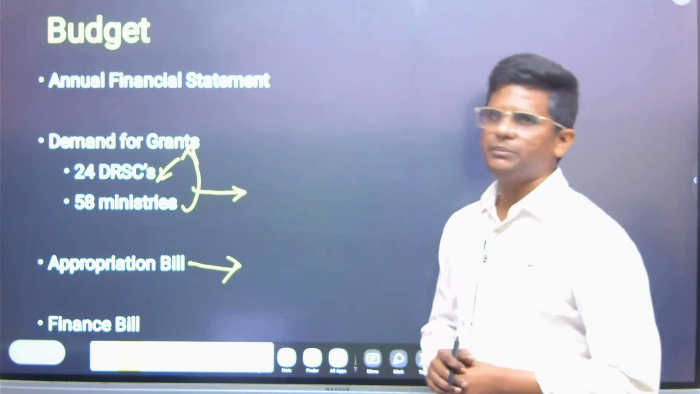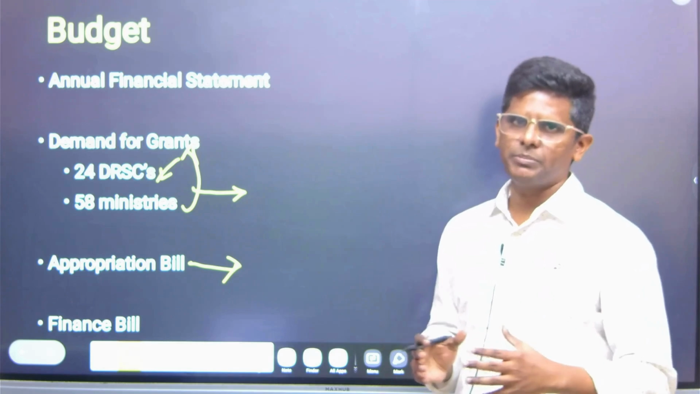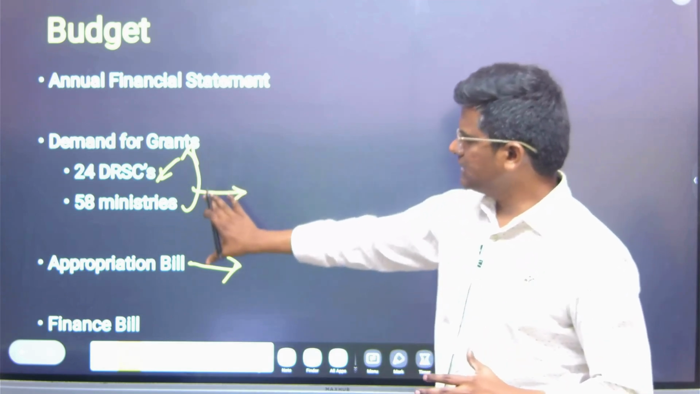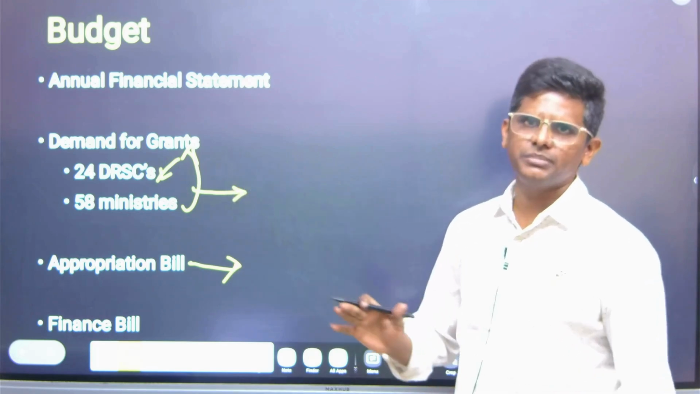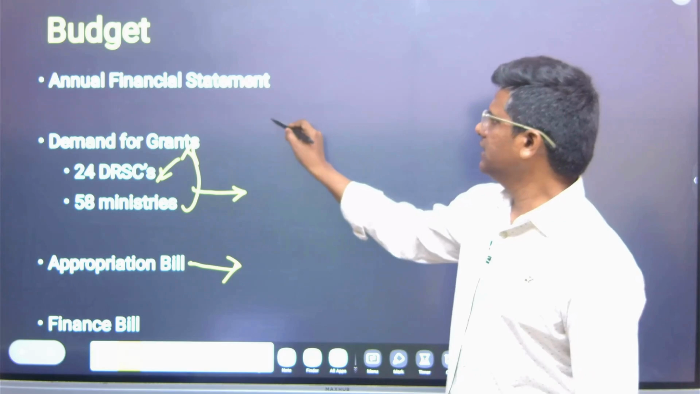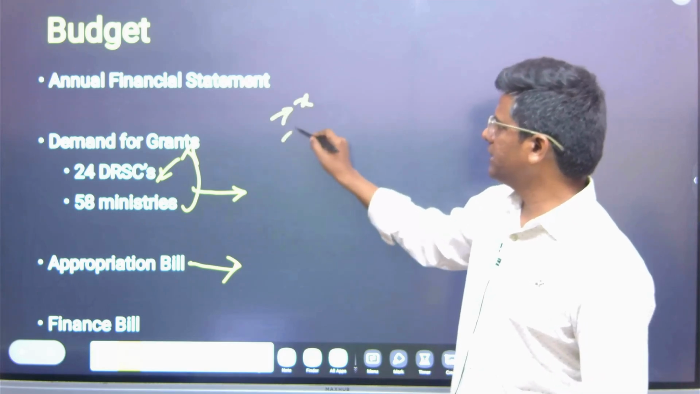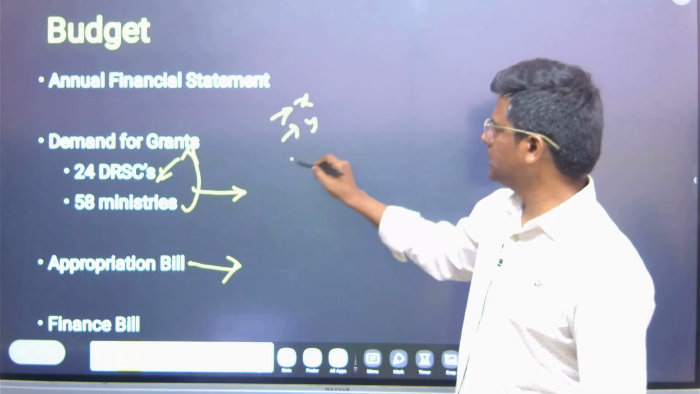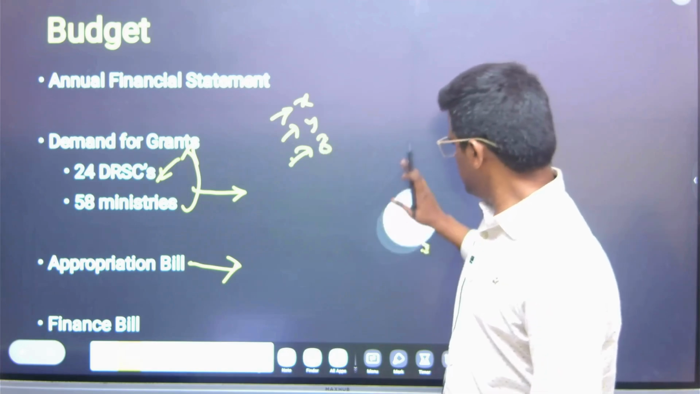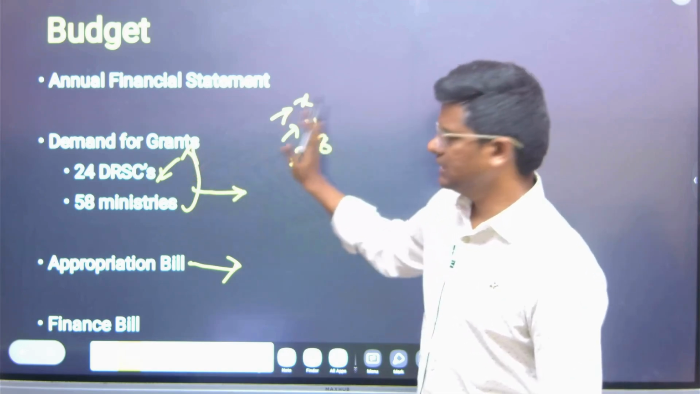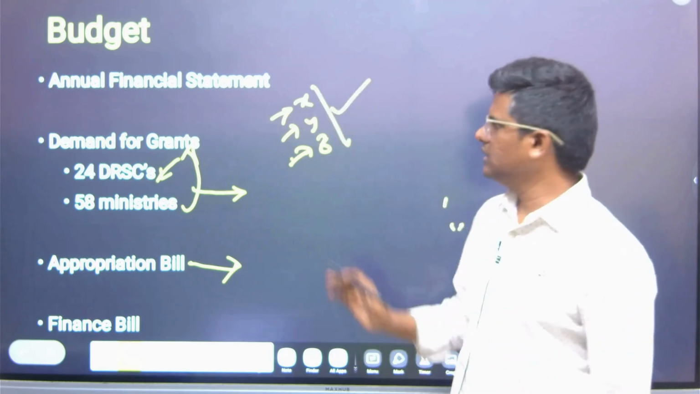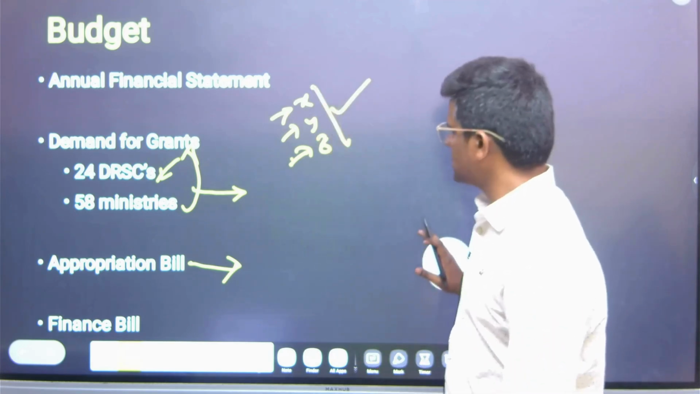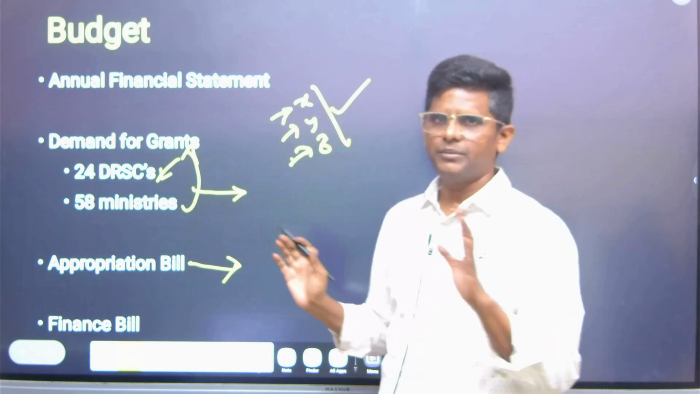Then the appropriation bill has to be passed. Demand for grants and the appropriation bill are closely related. In demand for grants, basically different ministries are saying, I want X amount of money, I want Y amount of money, I want Z amount of money. So voting is done on this, and approval is given for this. Parliament is saying, okay, for these ministries, XYZ amount is okay.